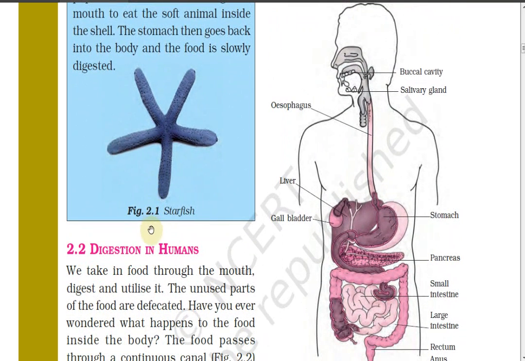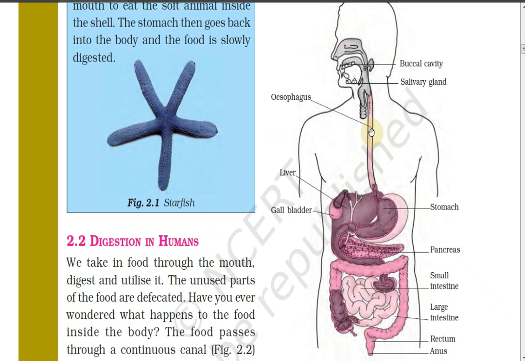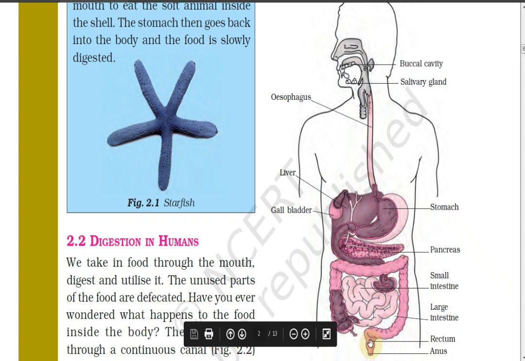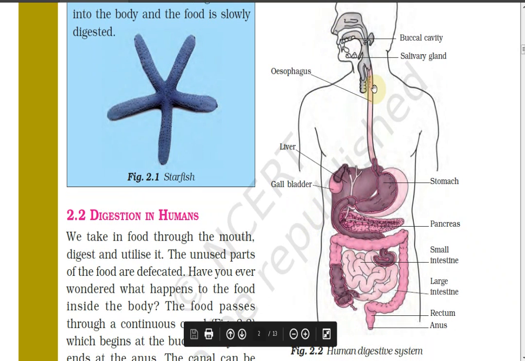Okay, students, so now we are going to study digestion in humans. In human beings, digestion is a very long process. It starts from the mouth and ends at the large intestine, you can say. We take the food in through the mouth, and after that we chew it. So here is the buccal cavity.